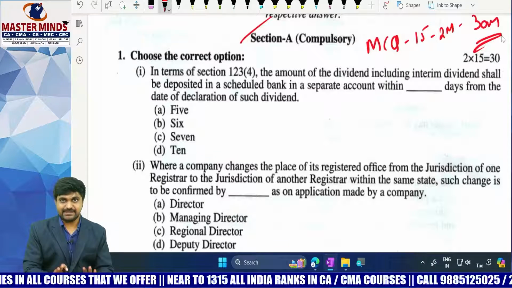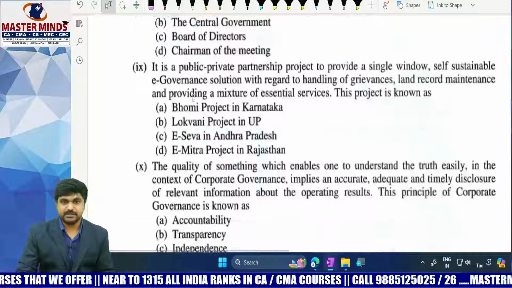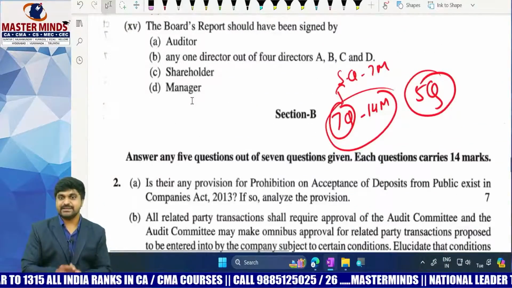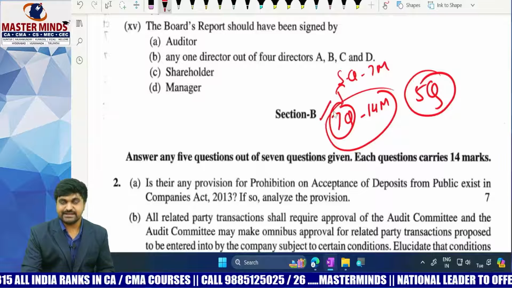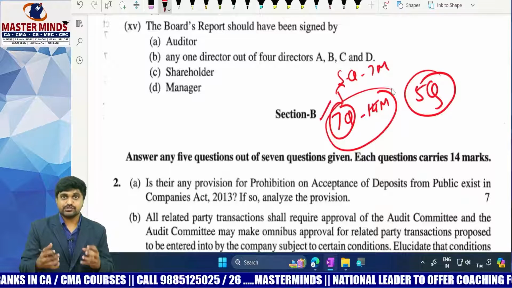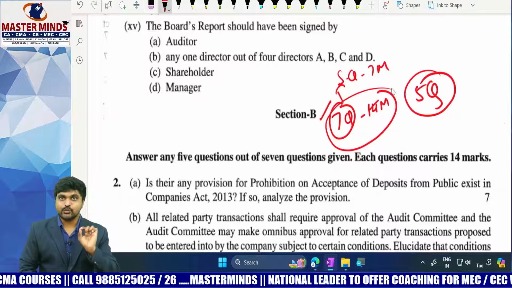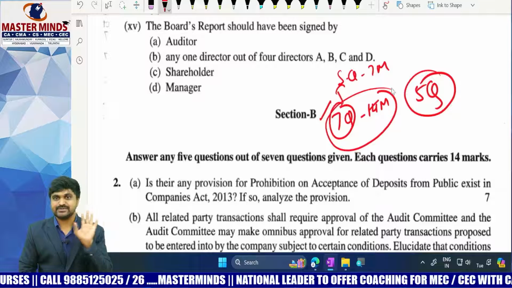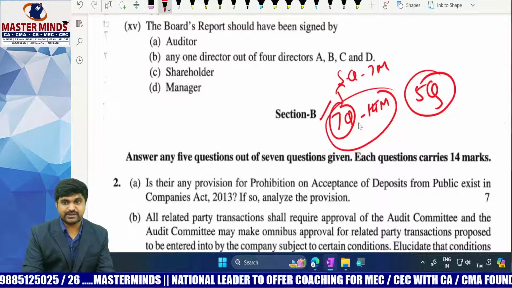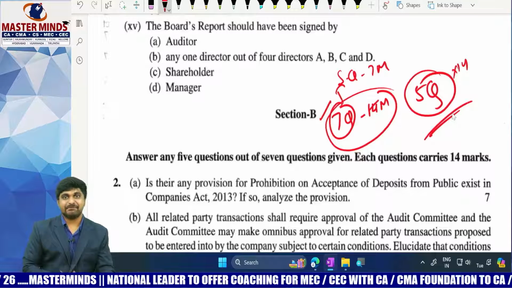No choice in MCQs. But in section B, all are descriptive questions. Okay, then how many questions will be there? 7 questions, and each question will carry 14 marks. Okay, how many questions we need to answer? We need to answer only 5 questions. That means we can take 2 questions as choice. So out of 7 questions, we need to answer 5 questions. So 5 into 14 will give the balance marks.